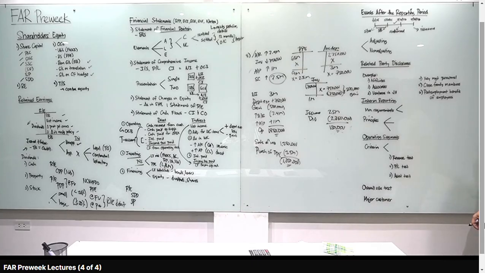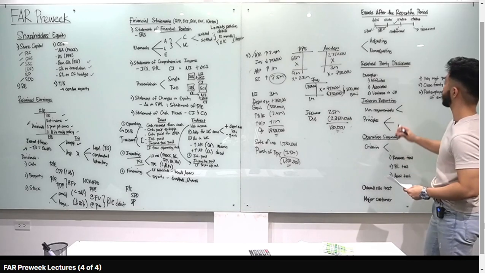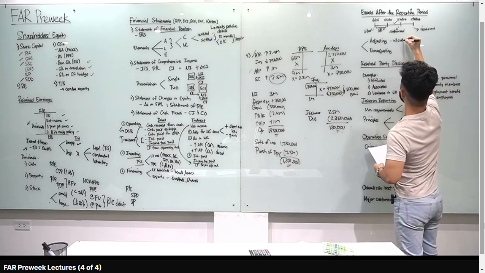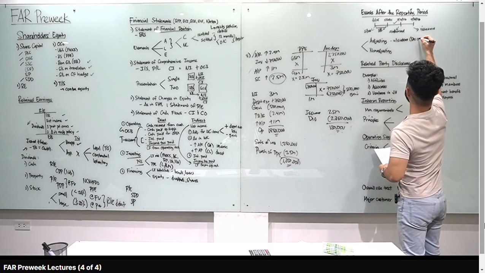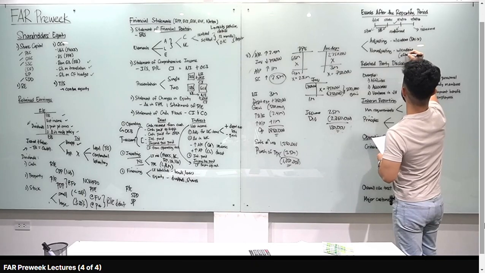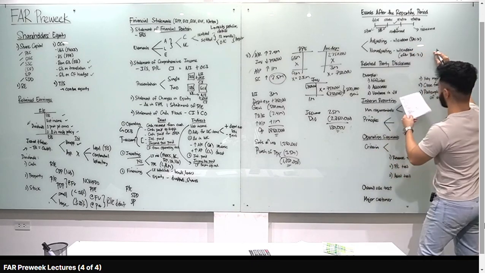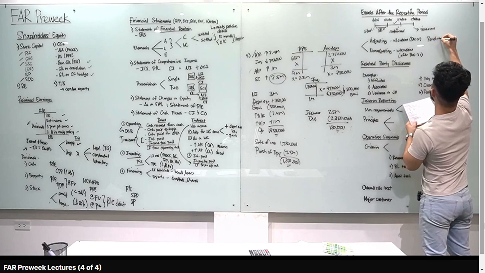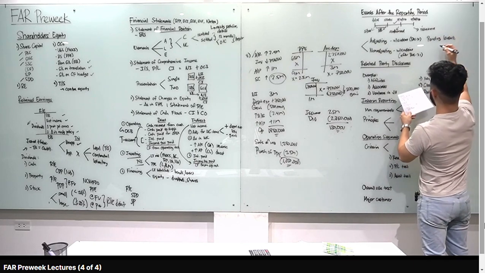May dalawa tayong events, adjusting events and non-adjusting events. Pag adjusting events, meron tayong evidence as of December 31. Okay? Kapag non-adjusting events, yung evidence natin after December 31. Okay, so yun yung difference na. Ano yung mga common examples? Adjusting events, pinakamagandang example, pending lawsuit. Adjusting event yan. Ano pa? Bankruptcy, mga ganyan.